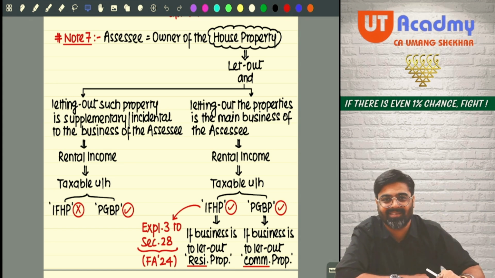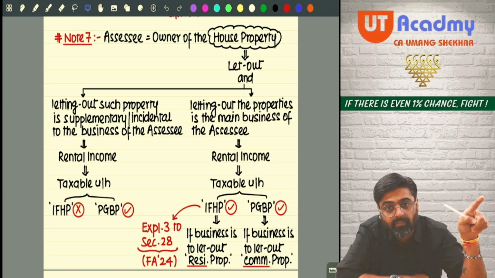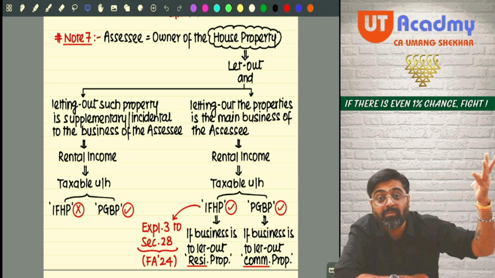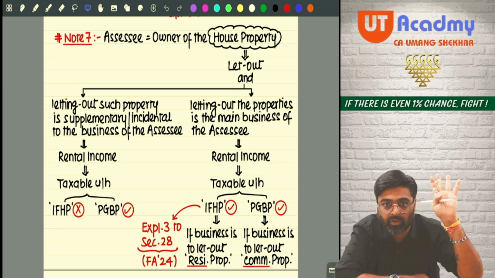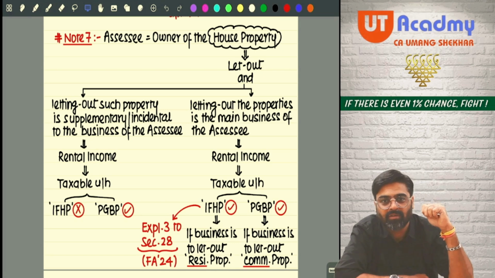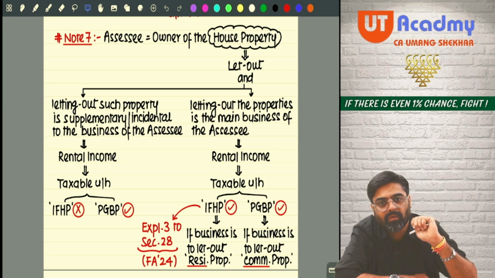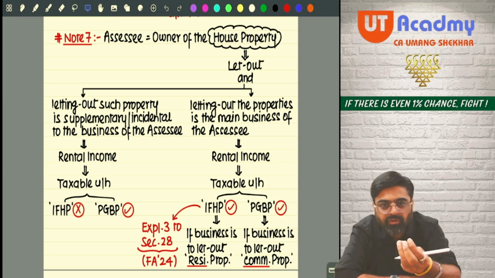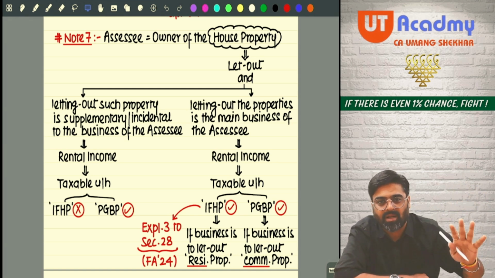So when the employees come, they will stay in my houses, my properties, of which I am the owner. But don't you think those properties which I give them to stay there, so that I can run my business smoothly, are used in my business only? Not directly, but indirectly, those properties are used in my business to keep my employees. And if I charge a small rent from them, so that normal repair etc. is taken care of,